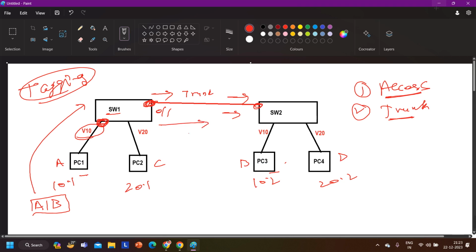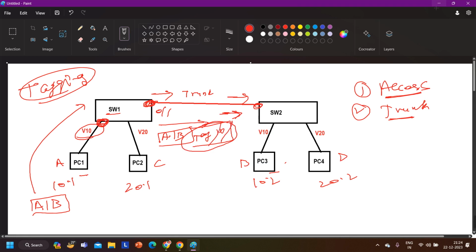Switch 1 will add one tag to the frame, in which source MAC is A and destination MAC is B. The tag number is 10. Now when switch 2 receives this frame, first it will check this tag number. The tag value is 10. That means this is a frame of VLAN 10.